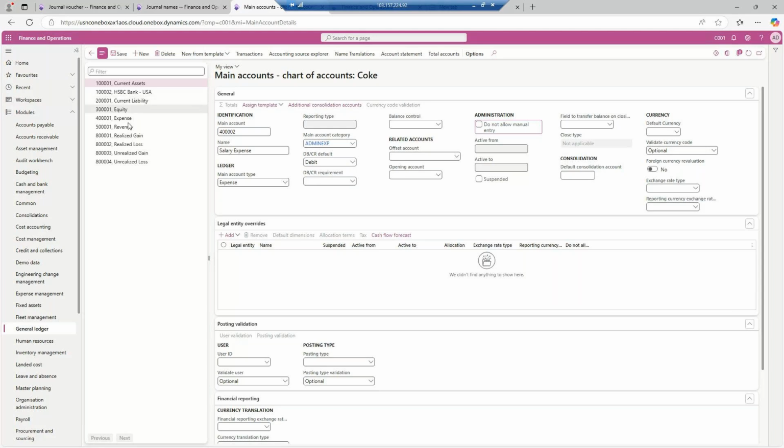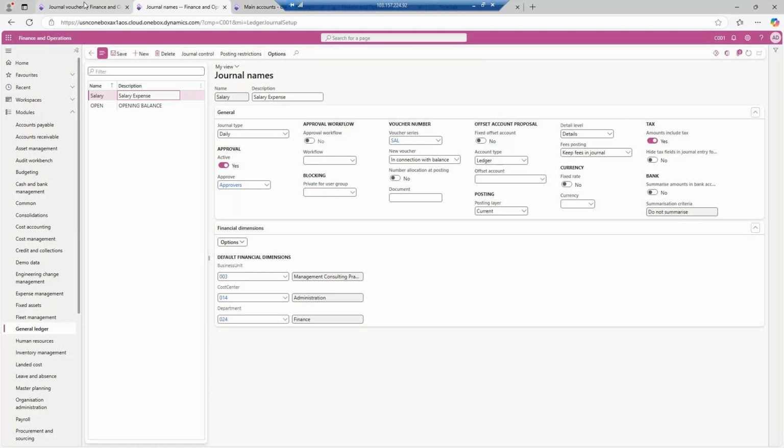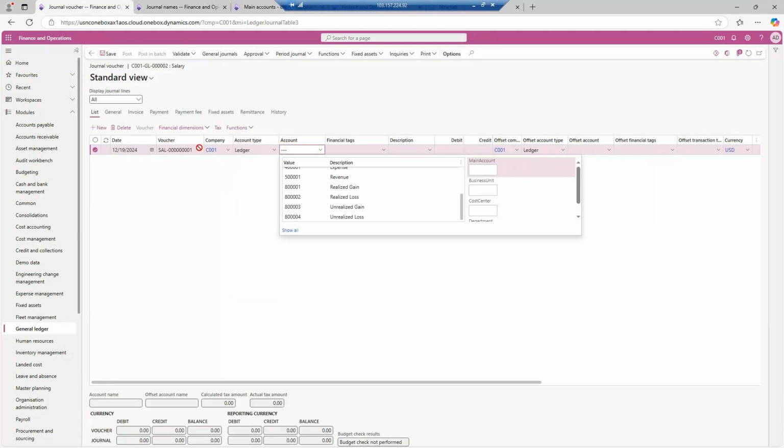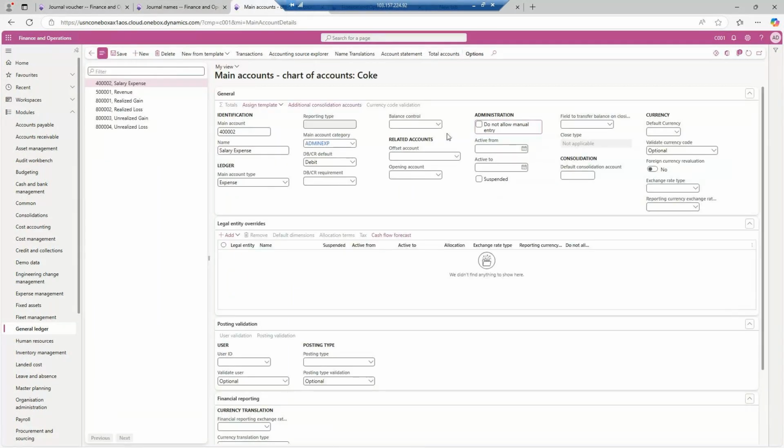So 4002, I need to save it first, and then this particular option will be enabled for me. Okay, do not allow manual entry. But if I do not allow manual entry, then I will not be able to go to the journal voucher, and in the journal voucher, I will not be able to post directly in this particular account. We will come to where this do not allow manual entry is used.